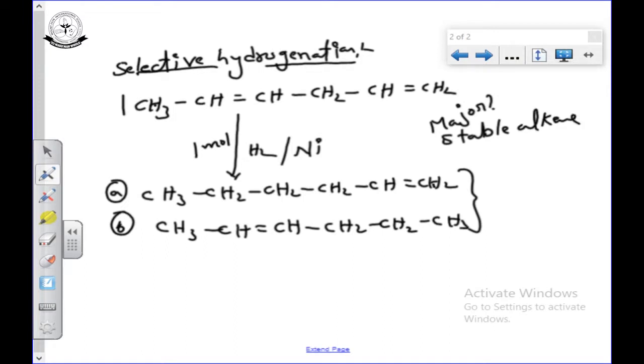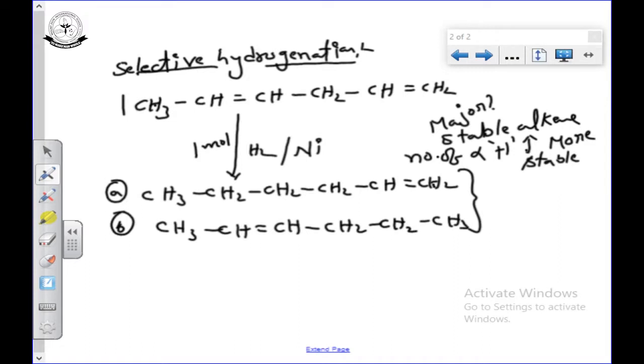In organic chemistry examinations, the difficulty we feel is in finding answers like this. How do we find the stable alkene? The more alpha hydrogens, the more stable the alkene.